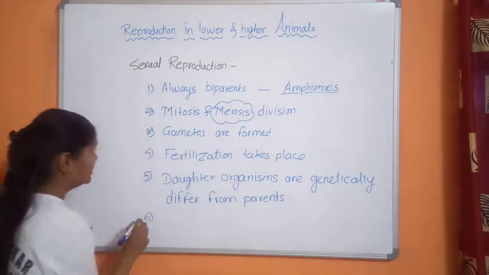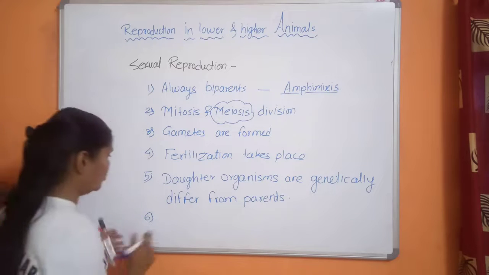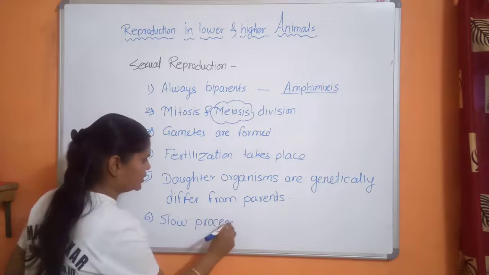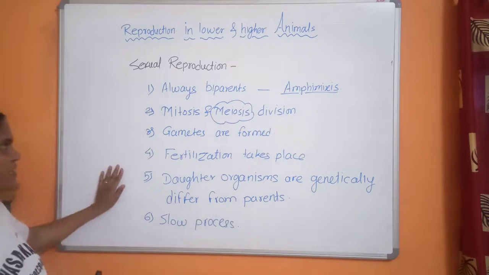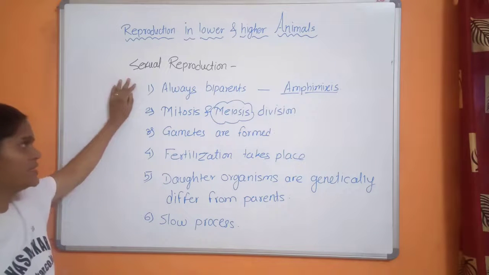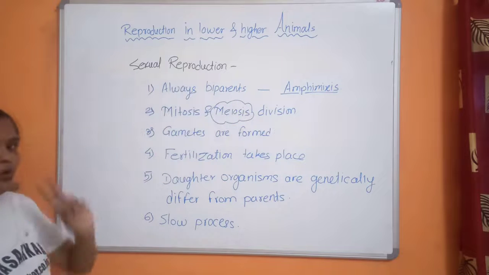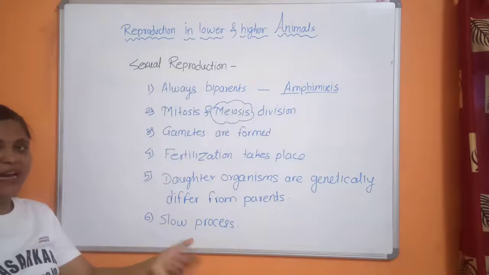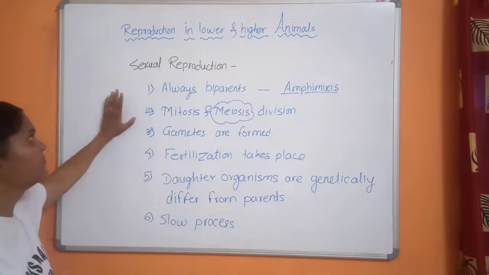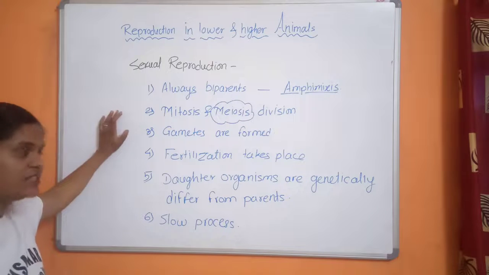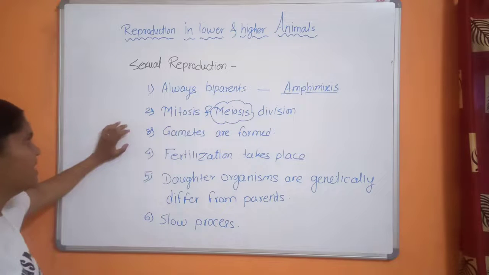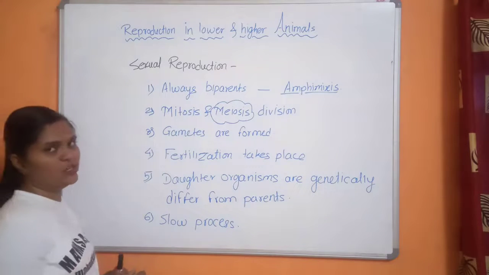And sexual reproduction is a slow process as compared to asexual reproduction. Sexual reproduction is called amphimixis because both parents, male and female, are involved. It shows both types of division, that is mitosis, equational division, and meiosis, reductional division. And gametes are formed from meiosis.